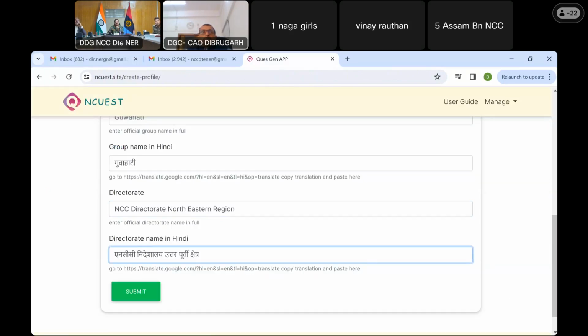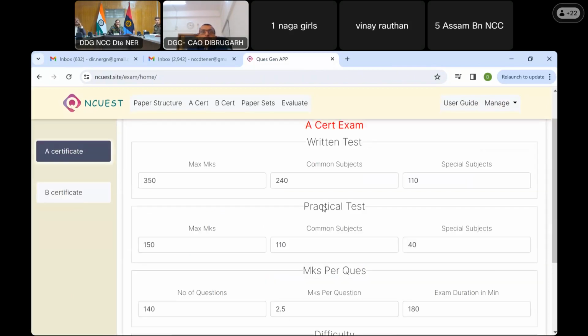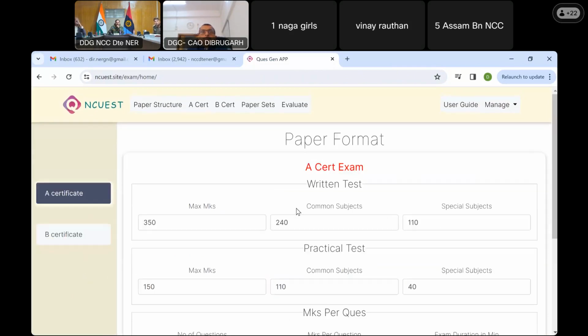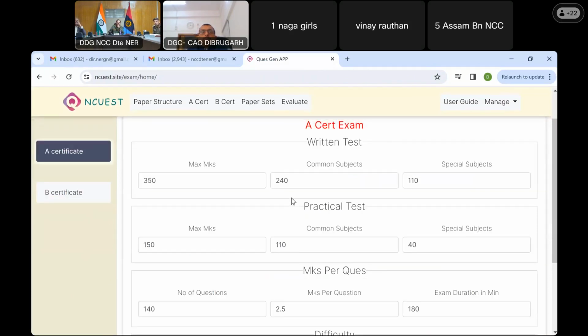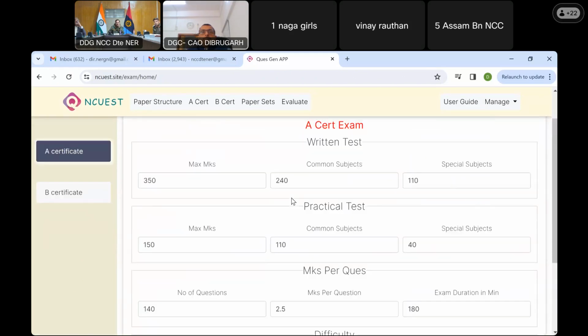This is required so that when the bilingual question paper is generated, we have both the versions. So that's it. Submit. And now we are at the home page where A certificate and B certificate, both options are there. What we are seeing here on the right side, paper format, A certificate exam. This is the data which is given from the SNCCO. Changing anything here doesn't make a difference. It is just for information that this is what is recorded from the SNCCO, and it is just for you to have a look.